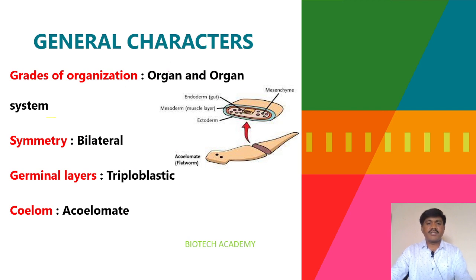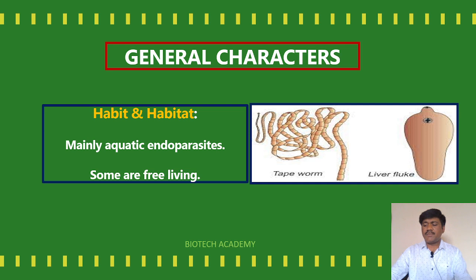Let us try to understand the general characters of the flatworms. Grades of organization: organ and organ system level of organization we can observe. Organs and organ systems are there in their body, and bilateral symmetry we can observe. These are triploblastic animals, and there is no body cavity, so that is why they are acoelomate animals. Habitat: mainly aquatic endoparasites. Endoparasites means they live inside the body of the animals.